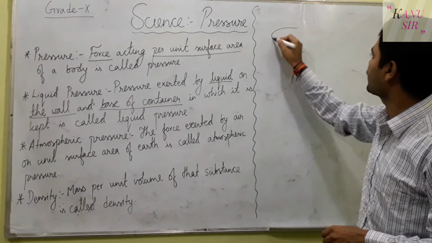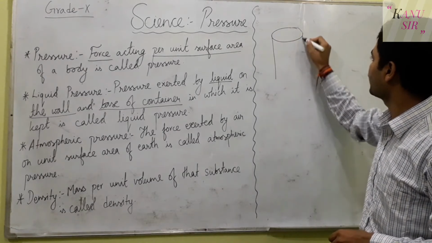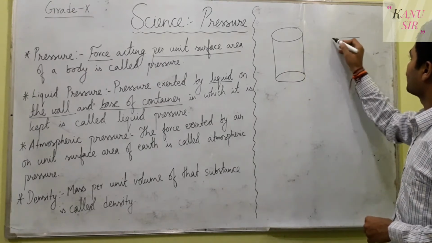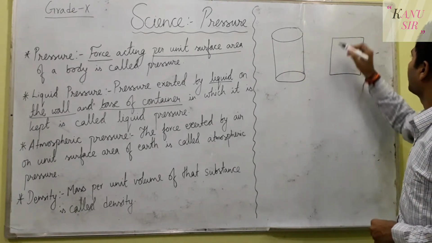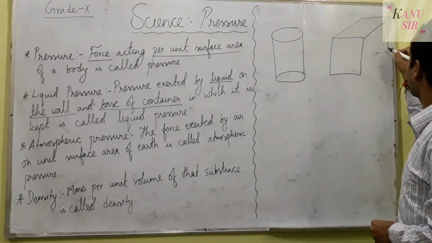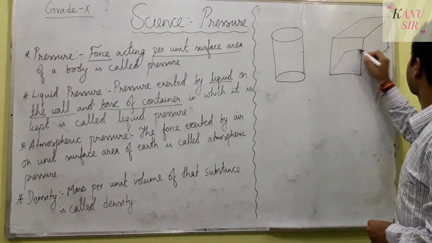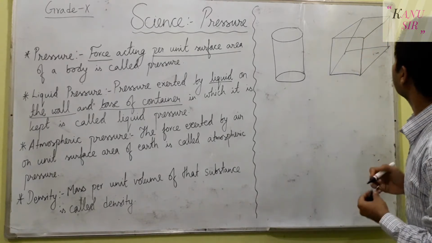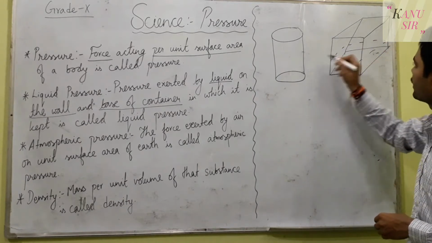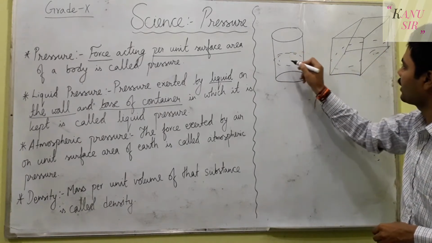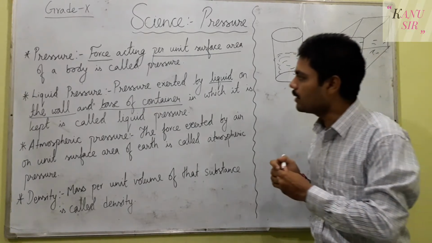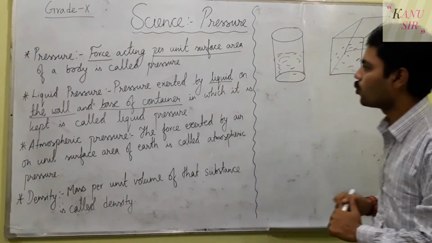For example, let us take a cylindrical object and let us take a cuboidal object. Then, if liquid is kept in a container, in a cylindrical object as well as in a cubical or cuboidal object, there is a pressure exerted by the liquid on the walls.